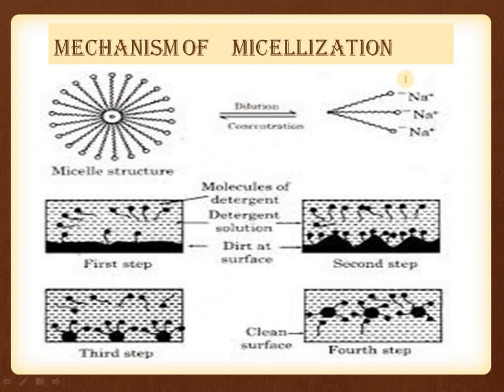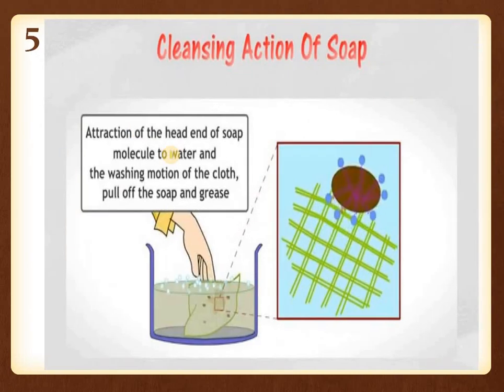So what is the mechanism of micelles? A large number of ions of a soap or surfactant combine to form a micelle. In the first step, we put in a little amount of ions and they try to settle, and in the second step they try to accommodate more positions. This is the dirt, we can say, which we want to remove, and they aggregate and form a micelle, and they trap that dirt in the lyophobic part, and this is the way we can clean clothes.